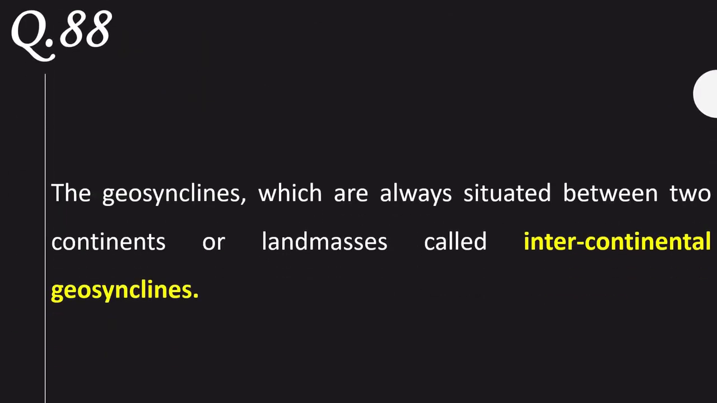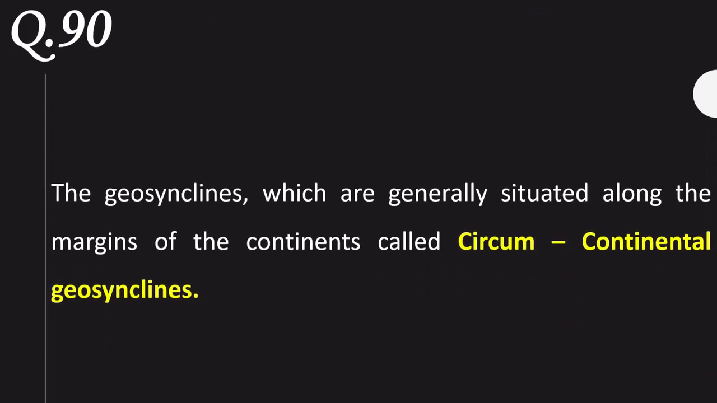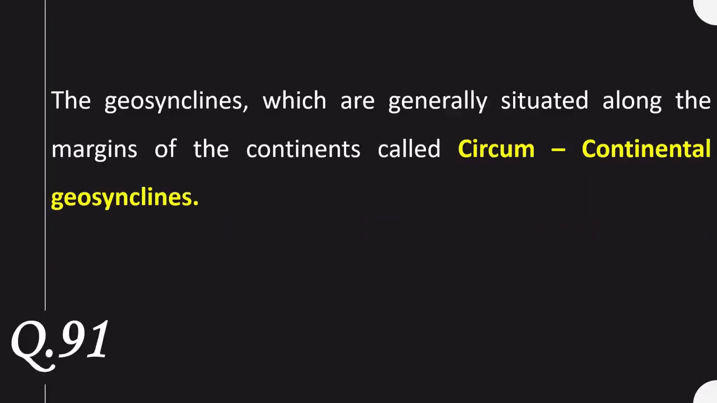The geosynclines which are always situated between two continents or land masses are called intercontinental geosynclines. The geosynclines which are generally found along the marginal areas of the ocean are called circumoceanic geosynclines. The geosynclines which are generally situated along the margins of continents are called circumcontinental geosynclines.